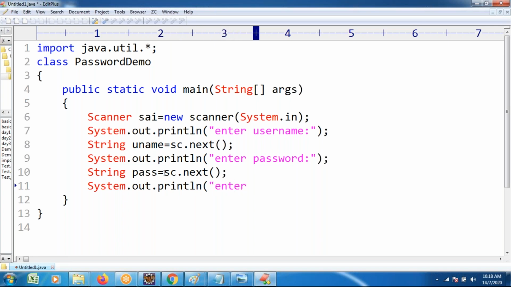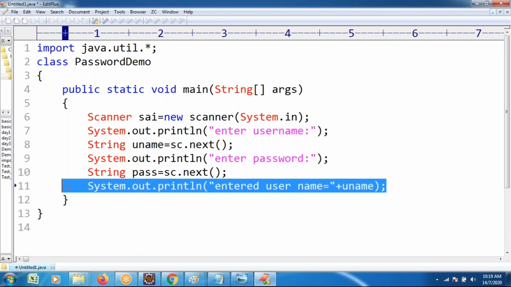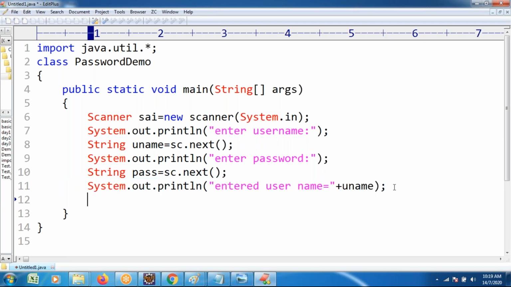Entered username, for understandable purposes. "Entered username is" in double quotation, close, plus symbol. Whatever username you read, printing. Similarly, I wanted to print the password also. Read password is also I'm planning to print. System dot out dot println, entered password. Username whatever we read, printing. Password whatever we read, printing.